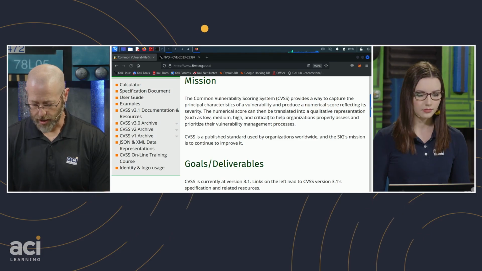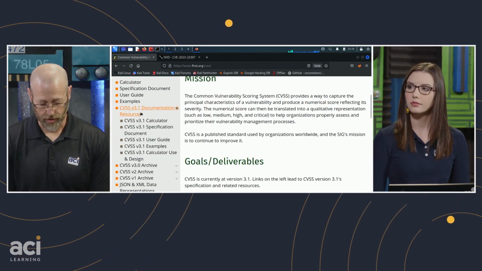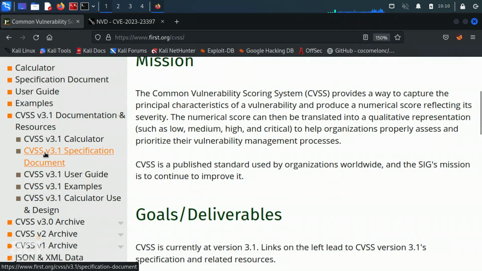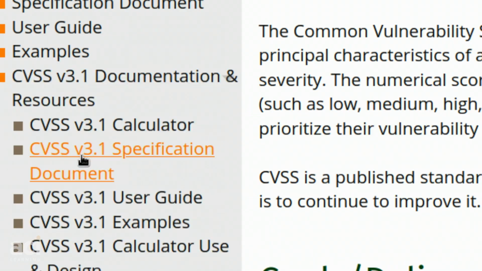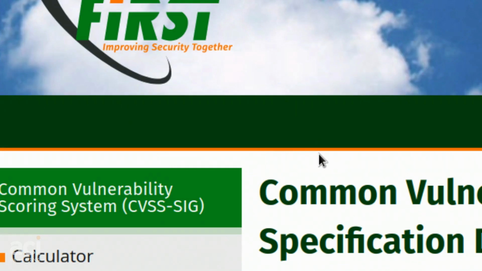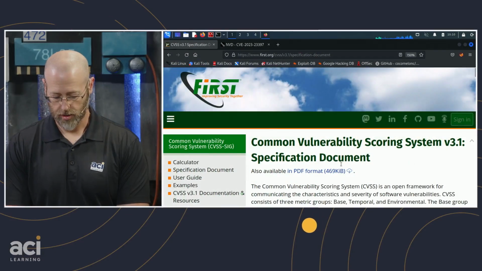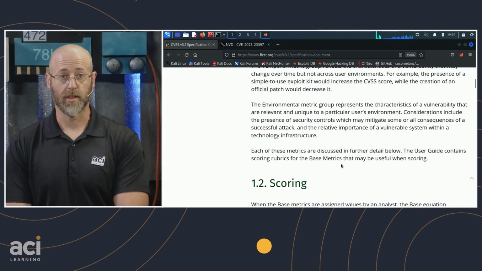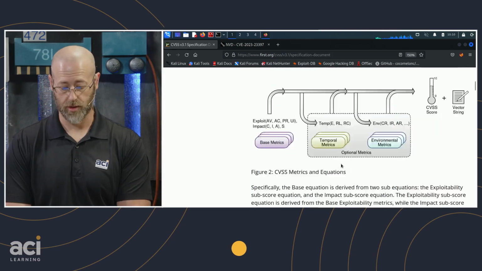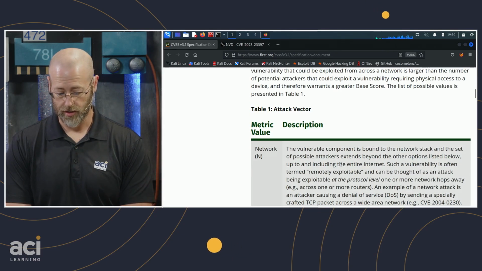And if you look down, all this stuff is in here. If you go to the specification documents right here, 3.1, click on that, scroll out, you can view this in PDF. Here are those lovely metrics. Again, this is your meat and potatoes, what you want to really dive into.